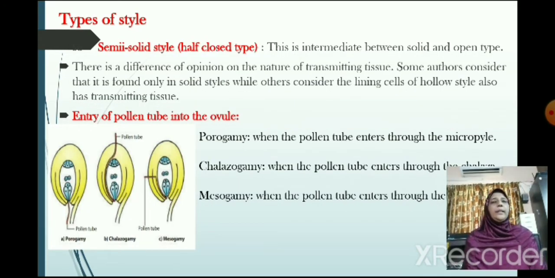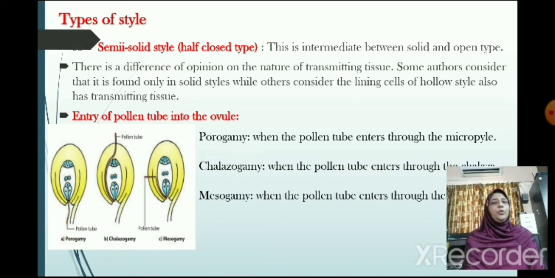Here we can see the types of style, that is the semi-solid style, the half-closed type. This is intermediate between solid and open type. There is a difference of opinion on the nature of transmitting tissue. Some authors consider that it is found only in solid styles, while others consider that the lining cells of the hollow style also have transmitting tissue.